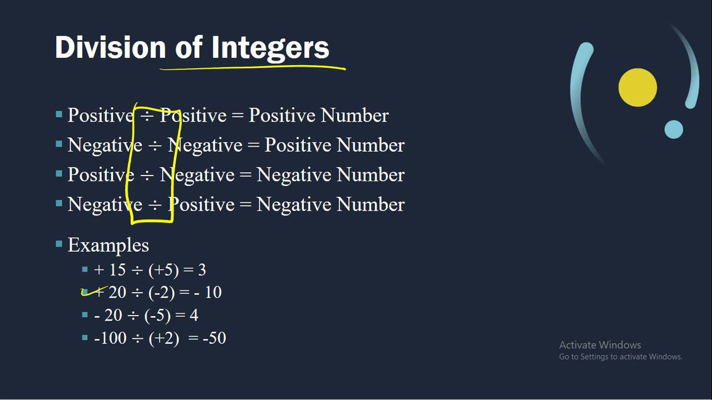Now plus 20 divided by minus 2, so 20 divided by 2 is equal to 10, and since the signs are different, we will get a minus 10. Okay, now minus 20 divided by minus 5, since the signs are same, we will get 4. Okay, minus 100 divided by plus 2, signs are different, again we will get a negative number, that is minus 50.